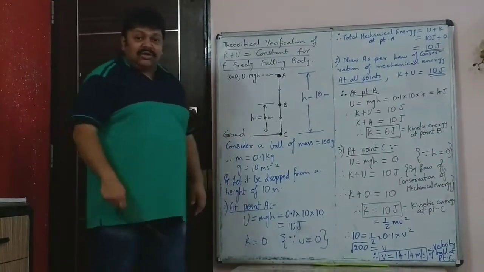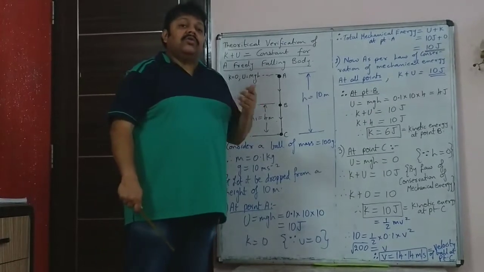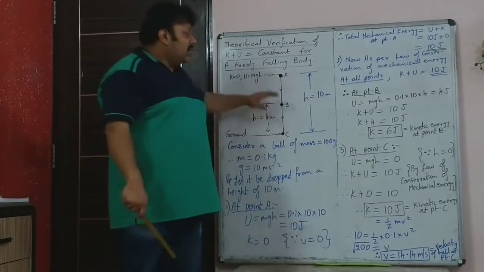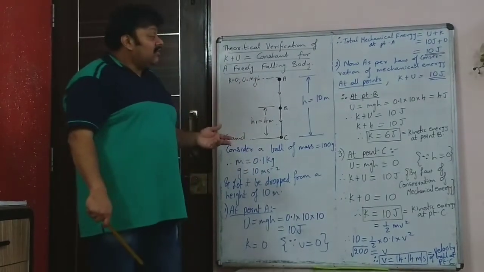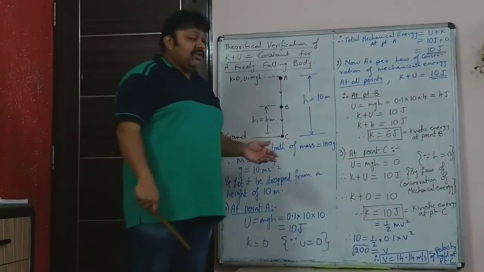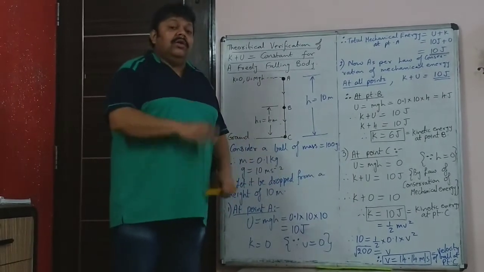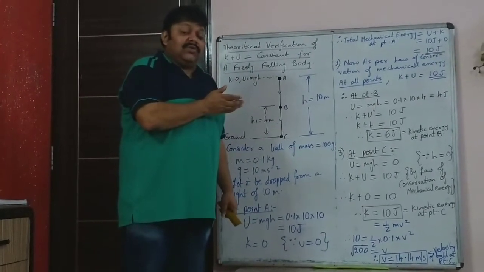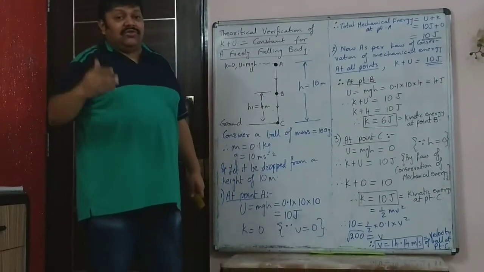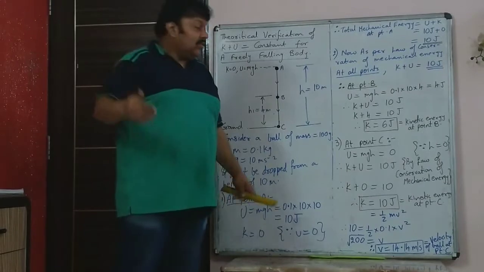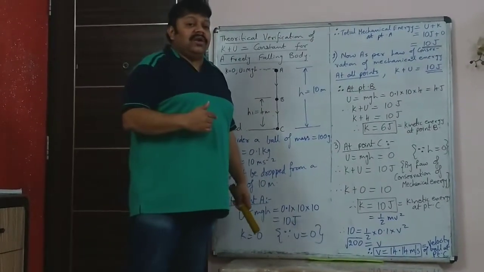So at 5 meter, mgh would have been 5 joule. So kinetic energy also would have been 5 joule. So at the exact center or middle of the path, the total energy would have been equal to 10 joule itself. Total mechanical energy is 10 joule, but 50% of it would have been kinetic. So kinetic is 5 joule and potential mgh would have been m into g into height of 5 meter instead of 10. So that too would have been 5 joule.